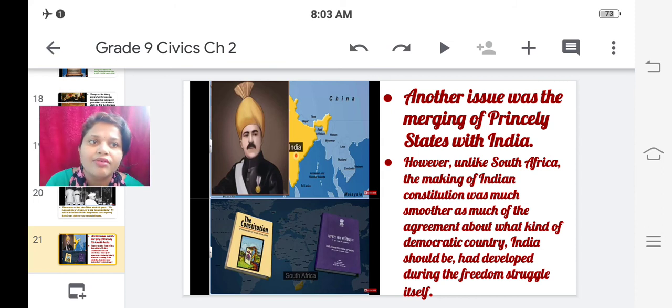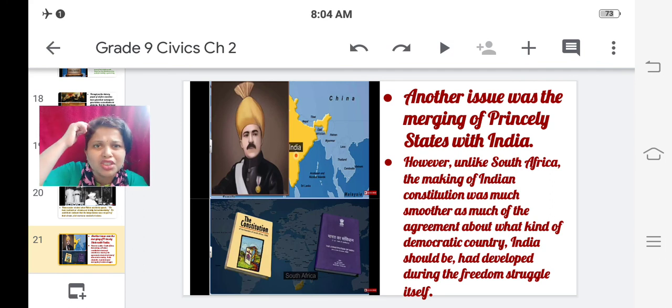However, unlike South Africa, the making of the Indian constitution was much smoother, as much of the agreement about what kind of democratic country India should be had developed during the freedom struggle itself. So our post-independence period, about how the constitution should be, was not as difficult as in South Africa. South African people spent two years in designing the constitution and all.